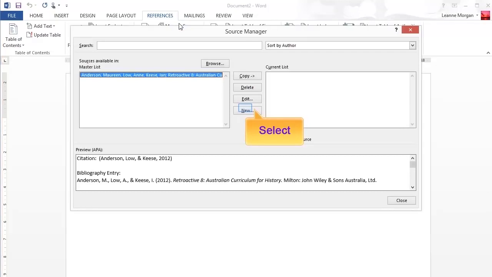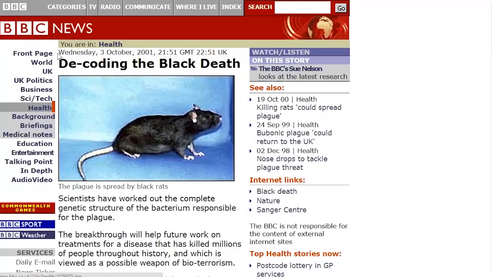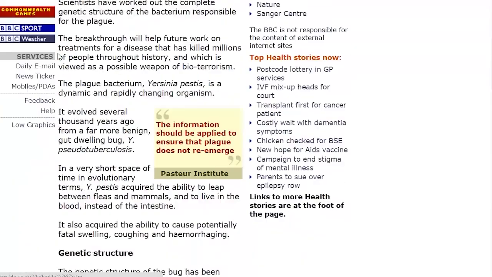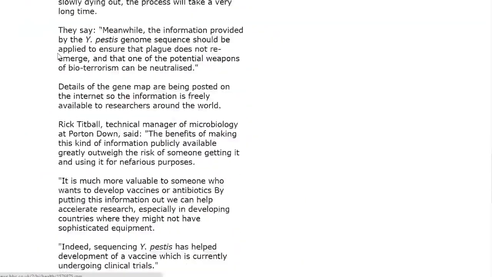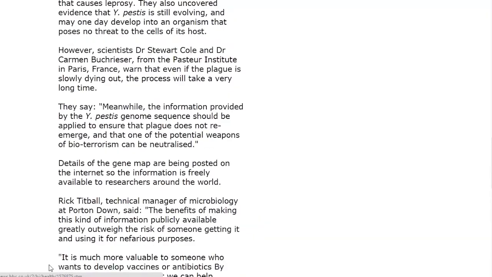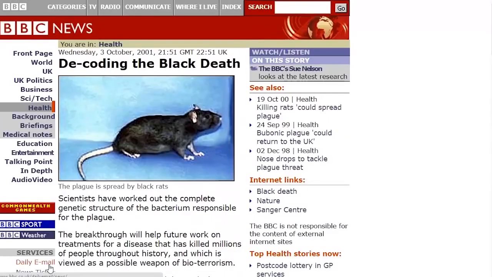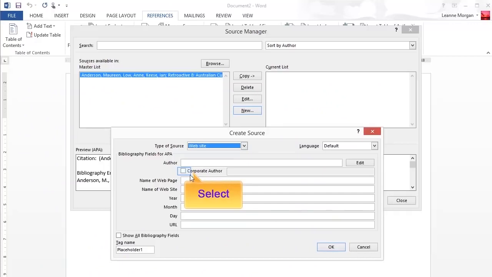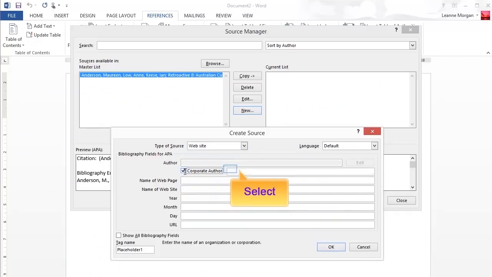To begin adding a web page to your reference list, click on References, then Manage Sources, as you did earlier. Select Website in the Type of Source field. I have decided to use this web page to demonstrate how to add a website to your reference list. You will notice that the web page does not have an individual author, so I will need to use BBC News as the corporate author. Click the corporate author box and add BBC News as the author.